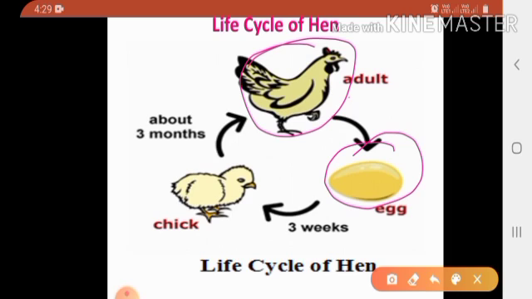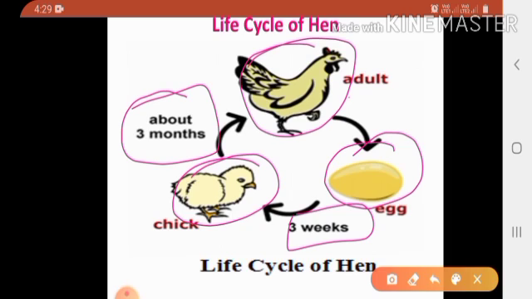See here children, this is an adult hen sitting on an egg. After 3 weeks, the eggs crack and the chicken comes out. In 3 months time, it grows into an adult hen. This is called the life cycle of a hen.